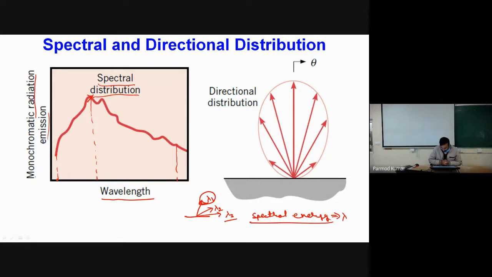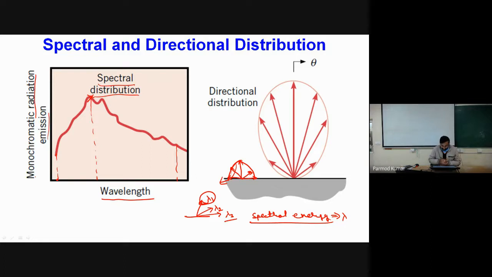Apart from that, as I told you, majorly we will be considering radiation as a surface phenomenon. So we will find that radiations are emitted from a surface. Now if the magnitude of radiation emitted in all directions is the same, that will make our phenomenon easy.